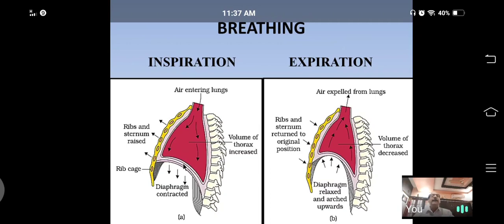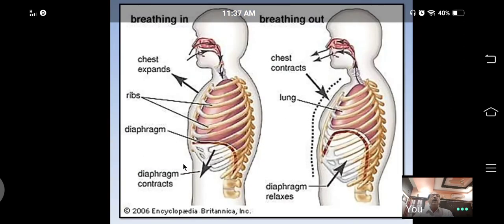This is about breathing. See, it also shows the mechanism of inspiration. During inspiration, the overall chest cavity size increases, the sternum comes forward, and the diaphragm goes down. See here, again the sternum comes back and the diaphragm, flattened, is converted into a dome shape. So here chest cavity size decreases, here chest cavity size increases.